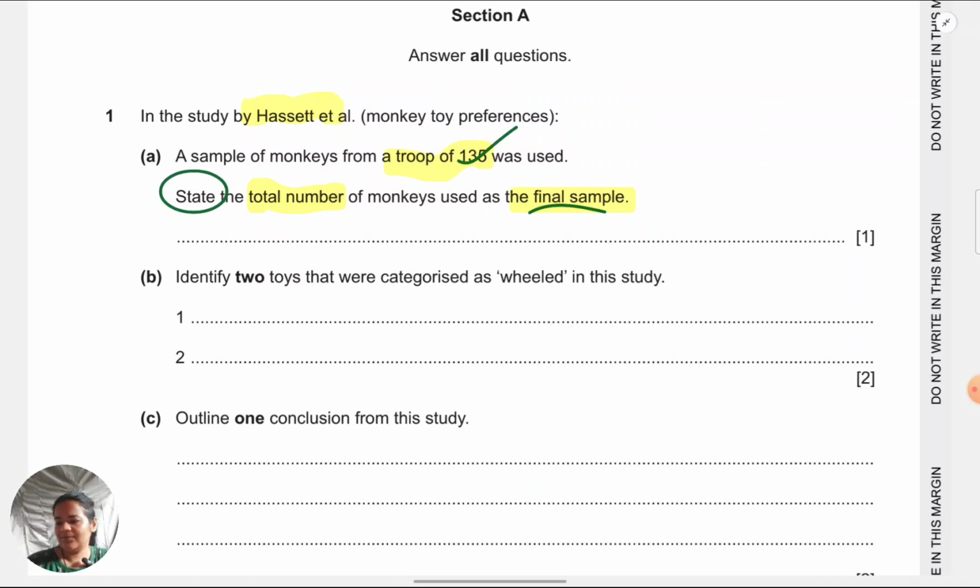Okay, so here the final sample number is 34 for Hassett et al. No doubt you can also put it as, some students will put it as like 23 females and 11 males. But I would suggest, though they won't mark it as incorrect, just make a habit out of directly addressing what is given in the question.